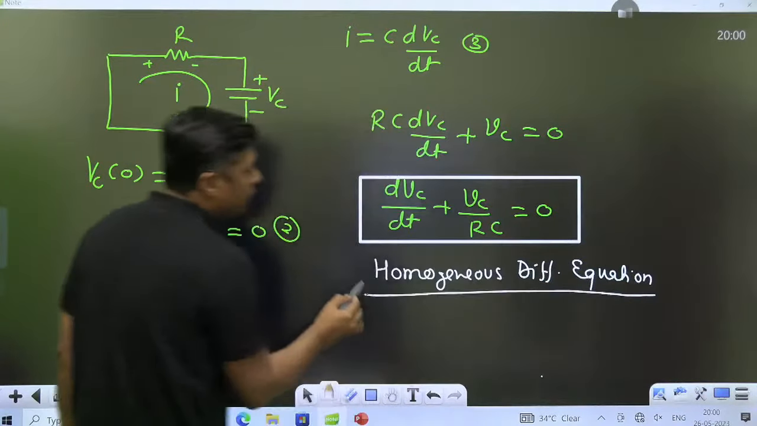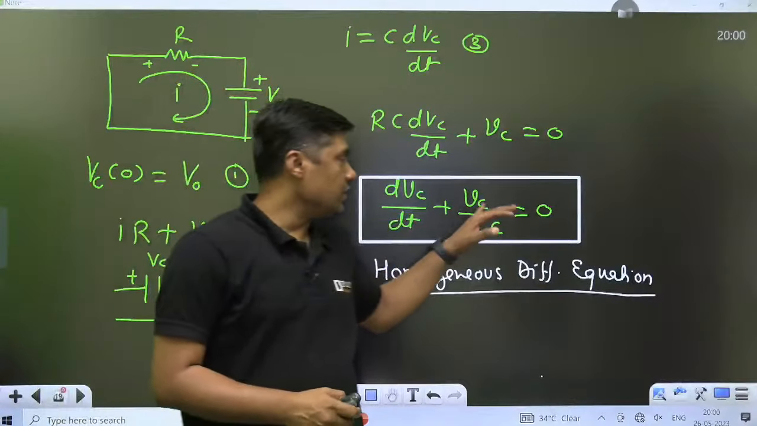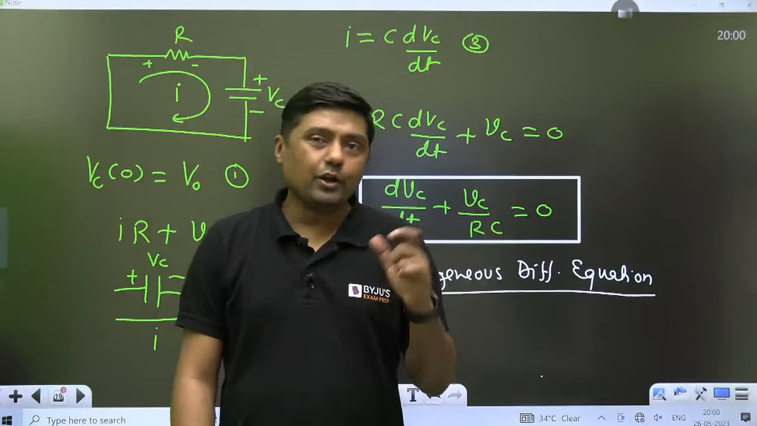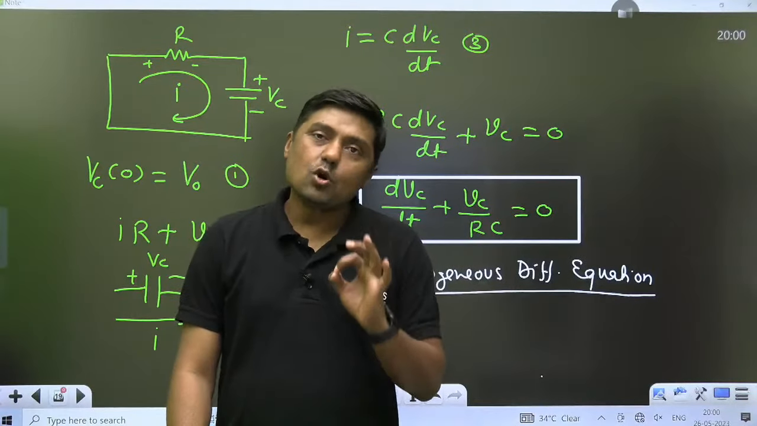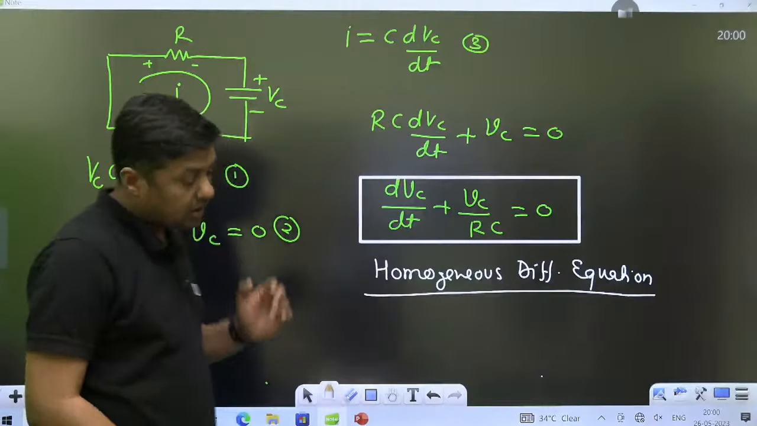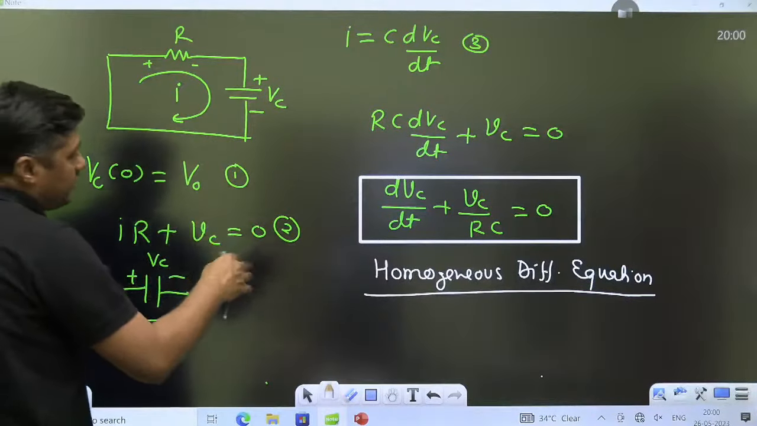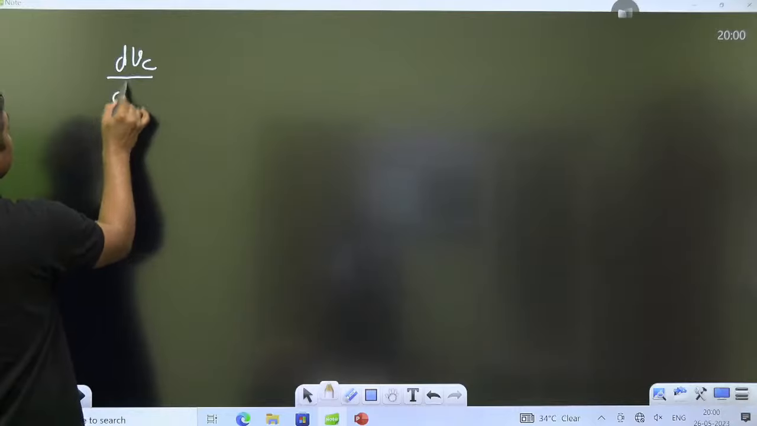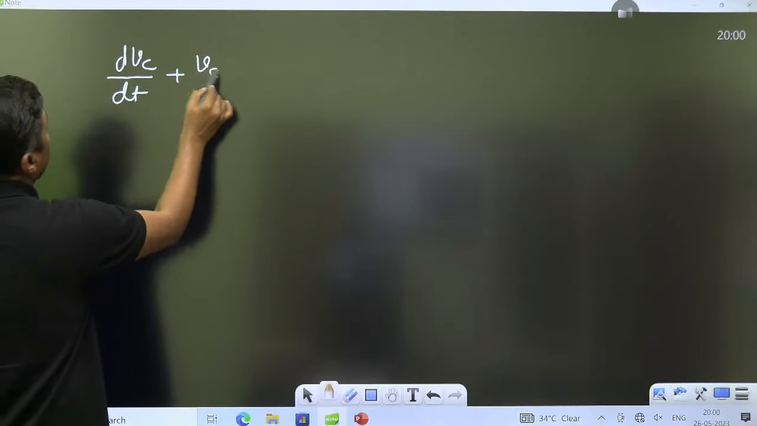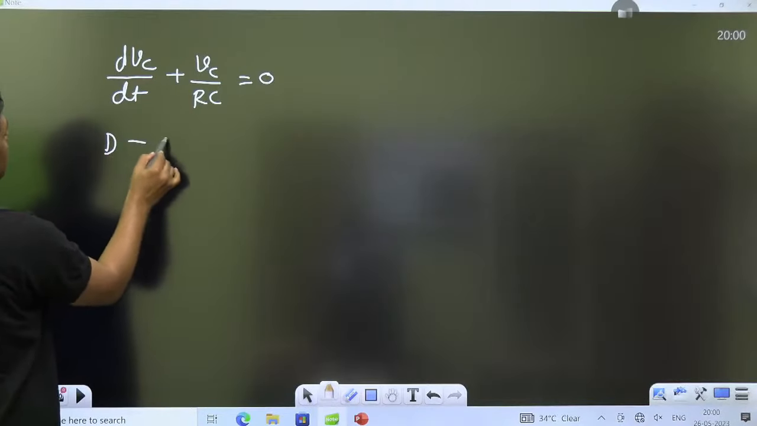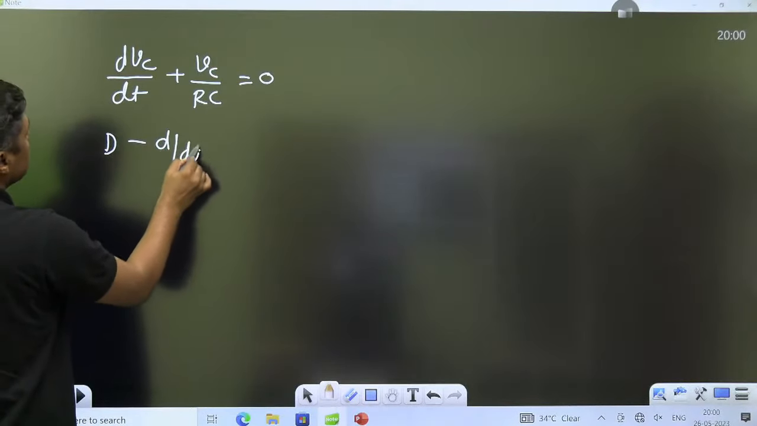Okay. Now, once you get dVc by dt plus Vc by RC is equal to 0, that is called homogeneous differential equation. And according to mathematics, it has only one solution, that is called the complementary function. Now I will solve with the mathematics and other methods. So if you got this differential equation, dVc by dt plus Vc by RC is equal to 0.